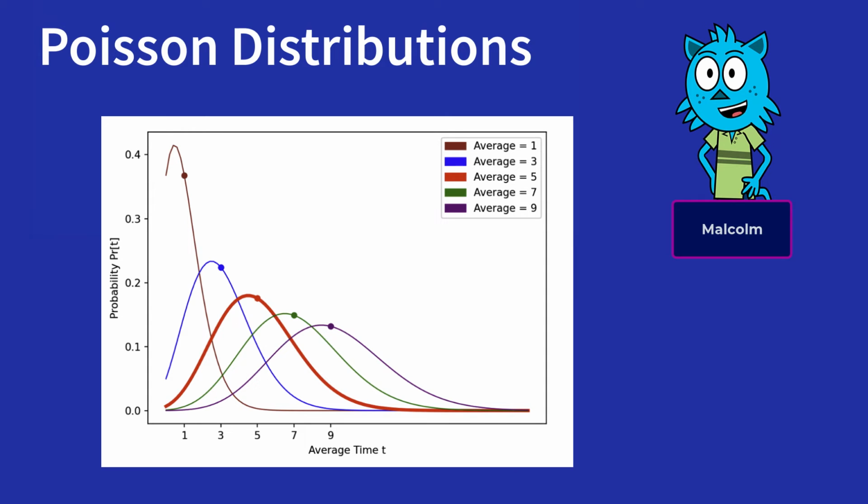That's the question, and that's how we use the Poisson distribution function. Okay, let's take a look at some Poisson distribution functions. These are the curves. I brought up a family of curves here. Each of the curves, in different colors, the brown, the blue, the red, the green, the purple, represents the Poisson distribution according to what the average number is. The shapes are all the same, it's just that the shapes change according to what the average value is. In our case, we said there was an average of 5 cars, so we're going to go after the red graph. Let me just bring that up separately.